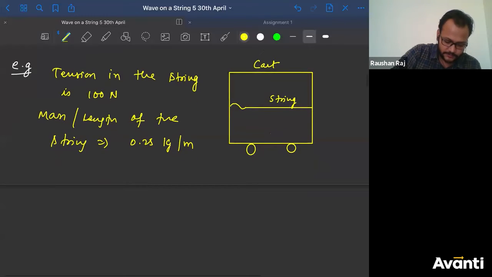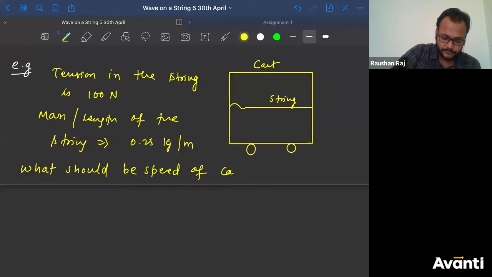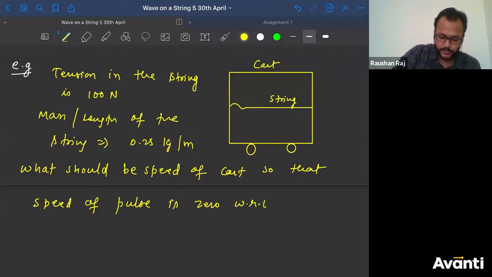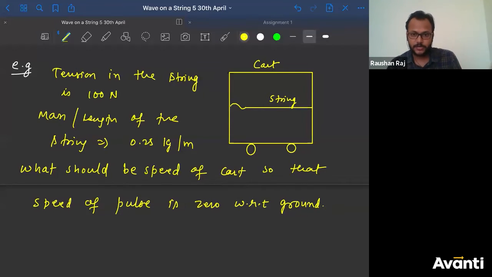Question is, what should be the speed of the cart so that the speed of the pulse or the wave is 0 with respect to the ground? Okay, this is the question. So this is the question. Try to get the answer for it.